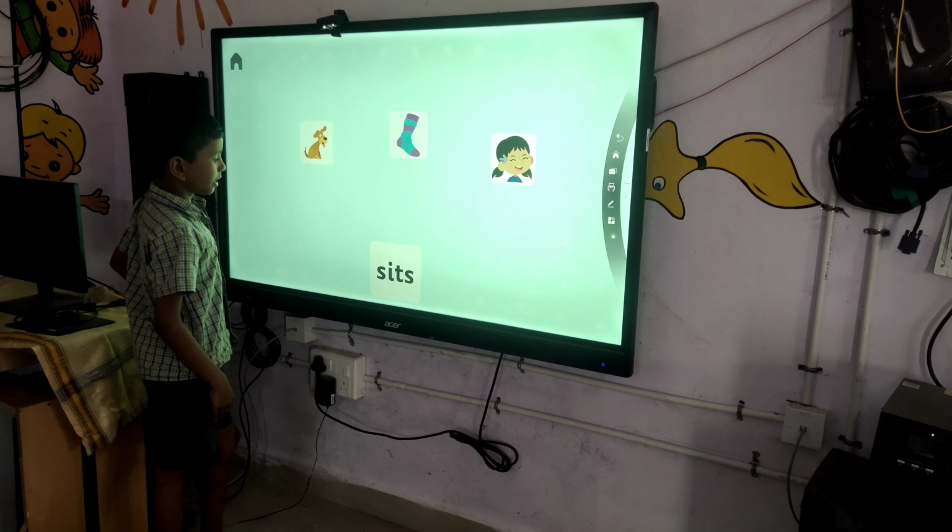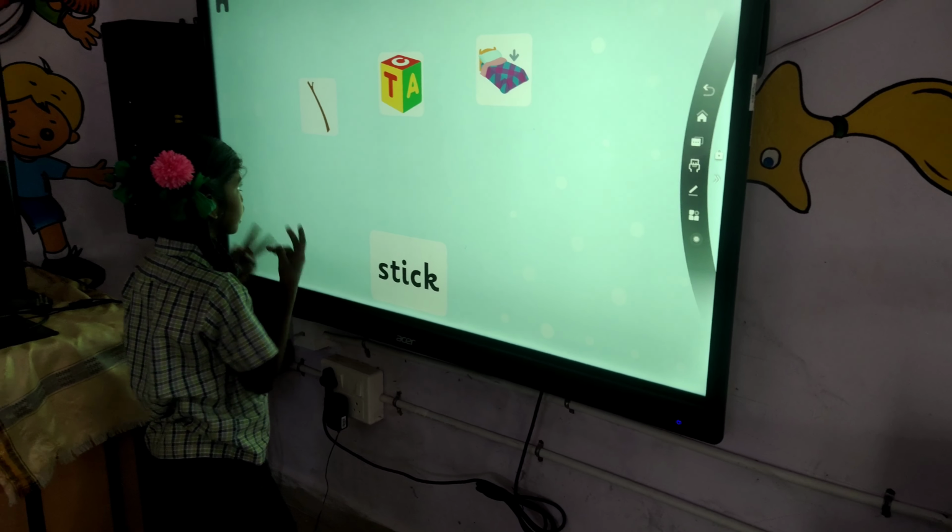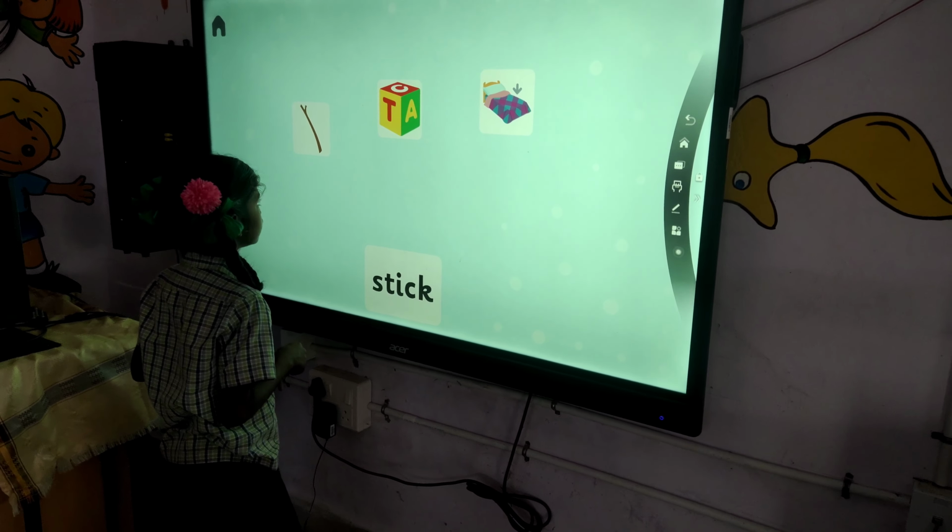Read the word and tap on the picture that matches it. Yay! Next. Read the word and tap on the picture that matches it. That's great! Read the word and tap on the picture that matches it. Good. That's great!